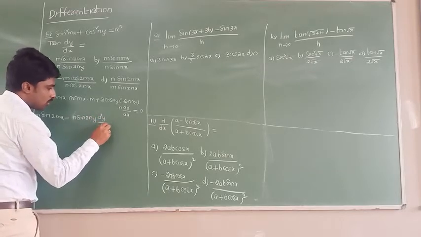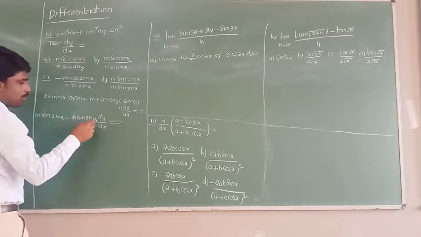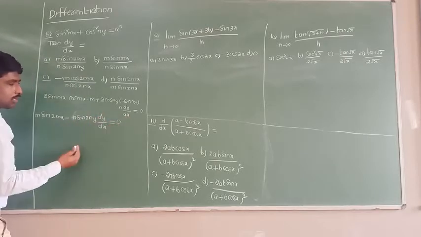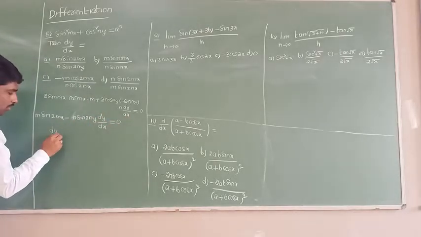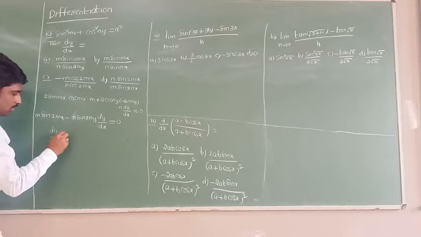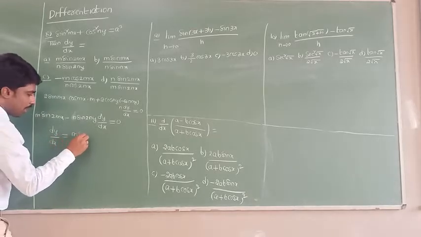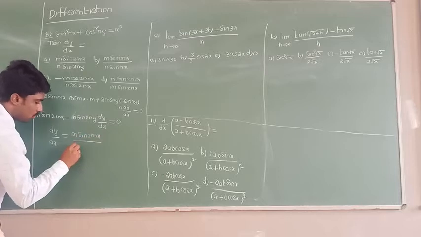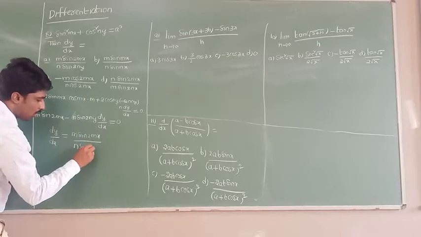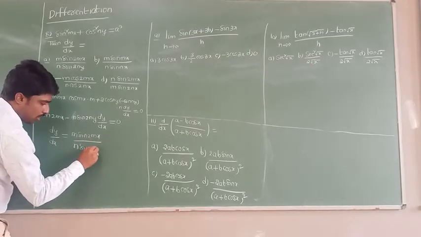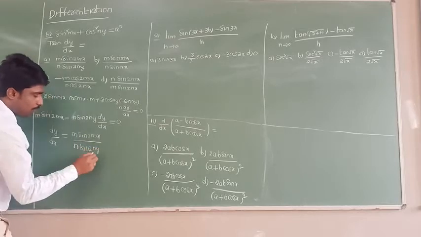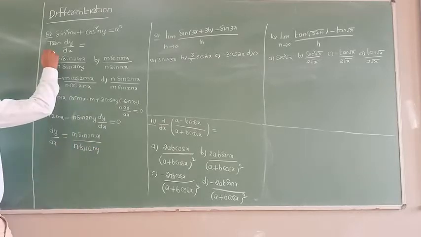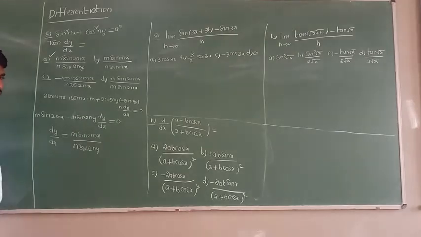If I simplify this and shift this to that side, what will we get finally? dy by dx equals m sin 2mx by n sin 2ny. All of you see here, m sin 2mx by n sin 2ny. If you observe the options, I think the first option is the correct answer. All of you understand clearly?